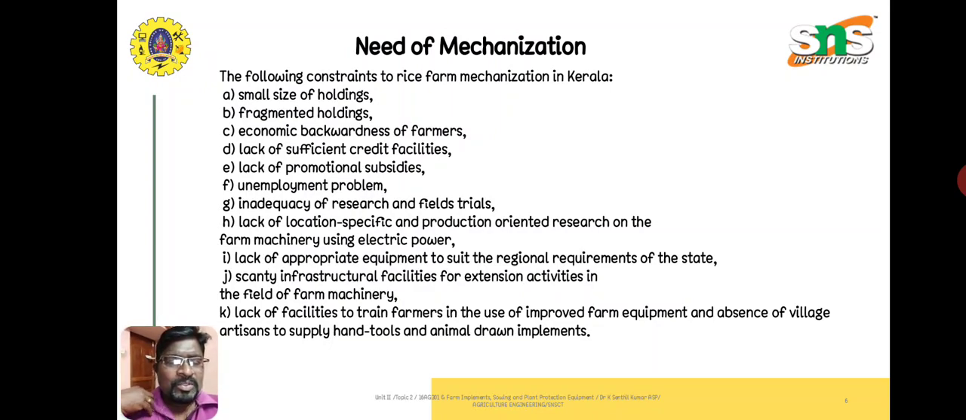So there is lack of knowledge about which implement is to be used, whom to approach, what amount we are going to invest, what type of irrigation facility we are going to use. There are various parameters to be considered. Next, scarcity of infrastructural facilities for existing activities in the field of farm machinery. Even if they purchase the machinery, whether they have enough infrastructure for storage of the implement is itself a big question for them.